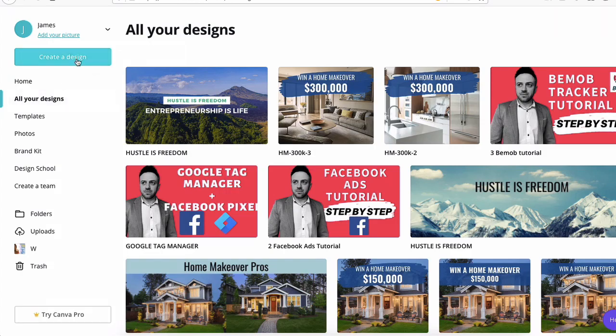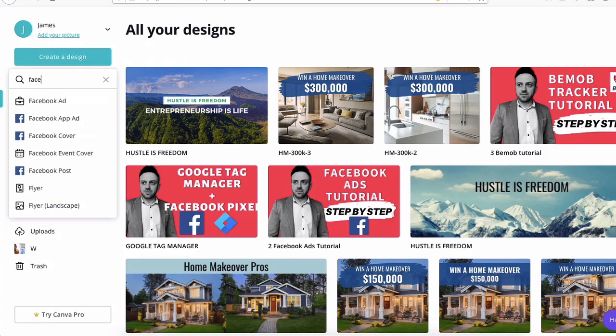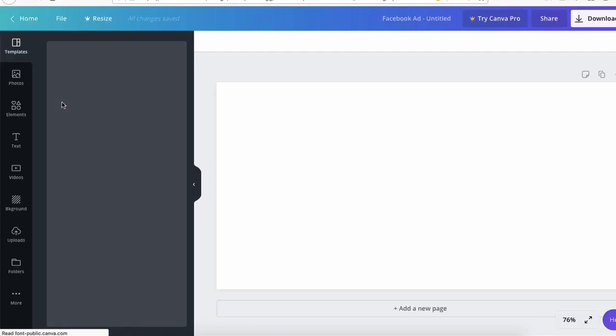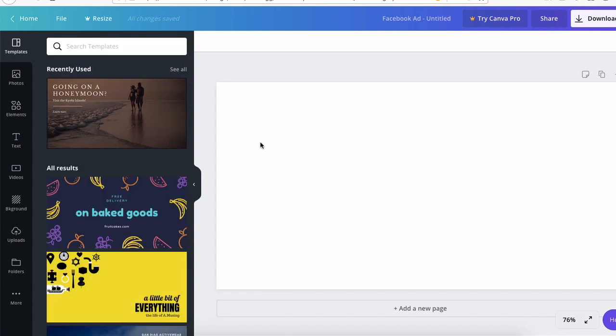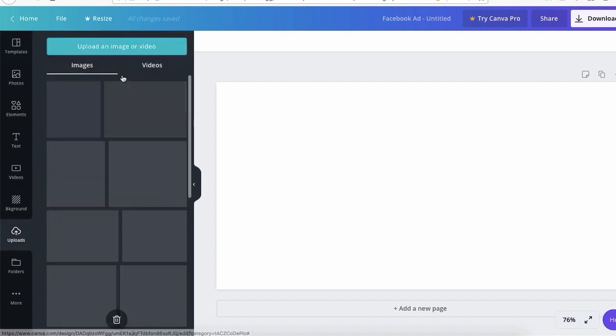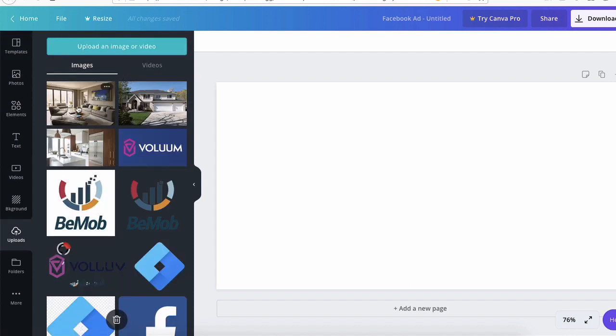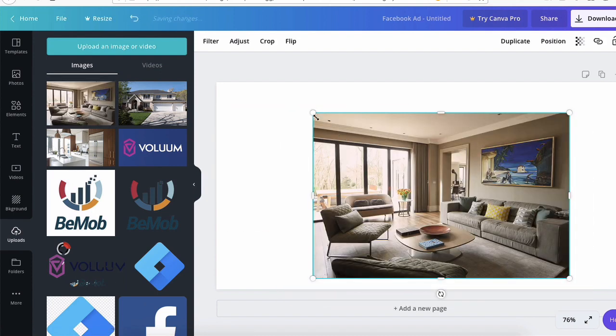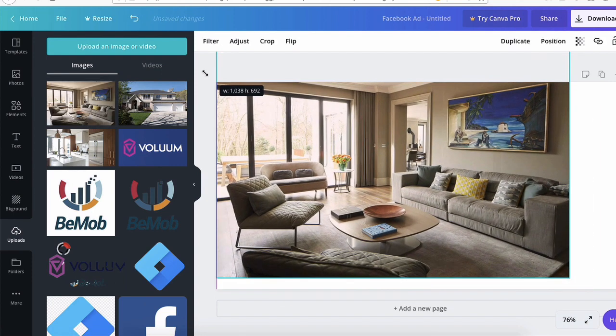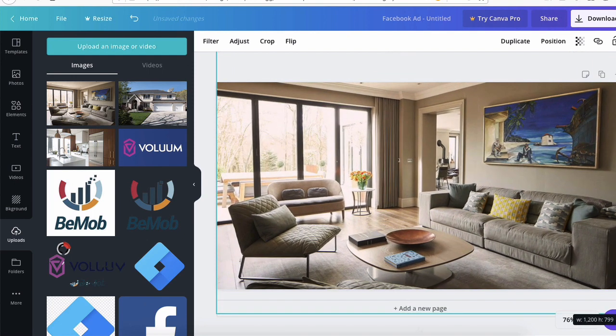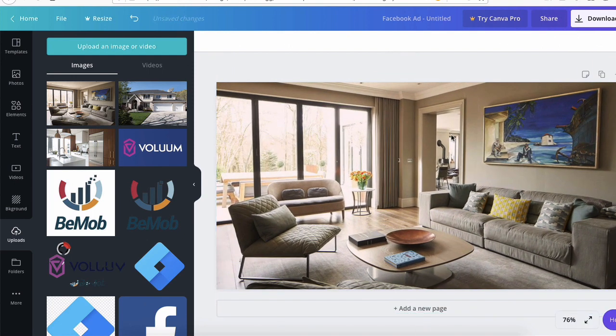The easiest way to create an image is to create a design, pick Facebook ad, and it's going to give you the right dimensions and everything. All you need to do is put in an image. I already had some images there, I already picked some. So here's a really nice image of what a home makeover is going to look like. We resize this image so that it takes over the entire ad. We put some text in there. Let's put some text real quick.